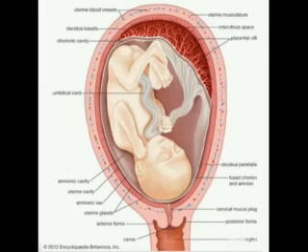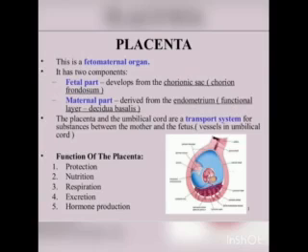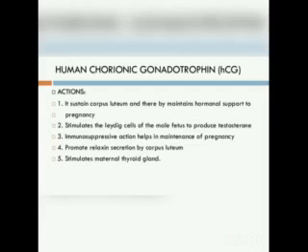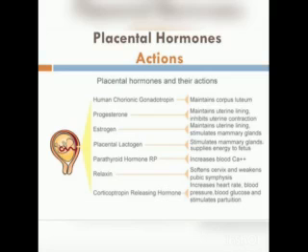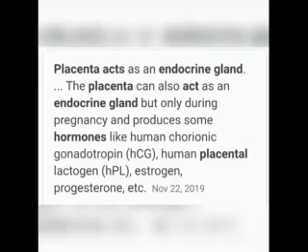During pregnancy, the placenta acts as a temporary endocrine gland and produces large quantities of human chorionic gonadotrophin, human chorionic somatomammotrophin, or human placental lactogen, estrogens, and progesterone, which are essential for a normal pregnancy.